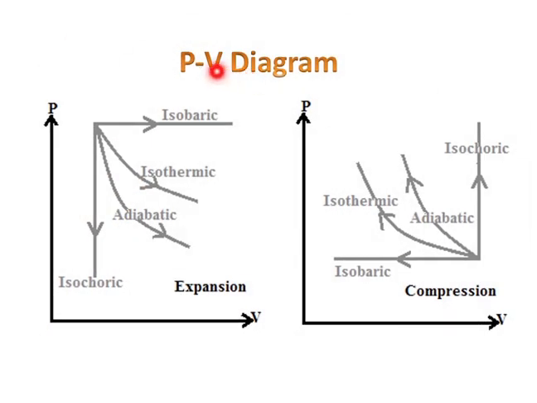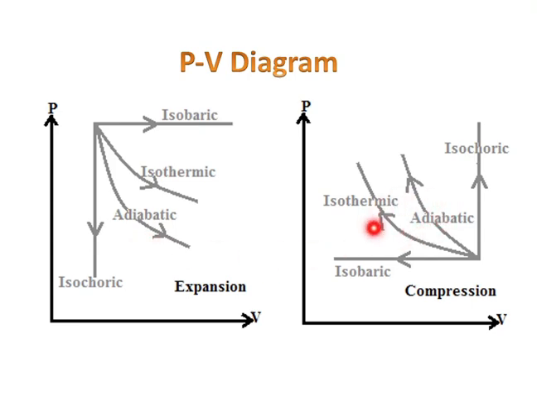Then coming to the PV diagram, the extensive PV diagram will be dealt with in physics thermodynamics. So here we can give some overview. There are two PV diagrams. The left one denotes expansion and the right one denotes compression of a gas. In expansion of gas, the volume increases whereas pressure decreases. The x-axis denotes the volume and the y-axis denotes pressure. There are four processes: isochoric, adiabatic, isothermic and isobaric. The main difference is the relative position of the curves, isothermic and adiabatic.